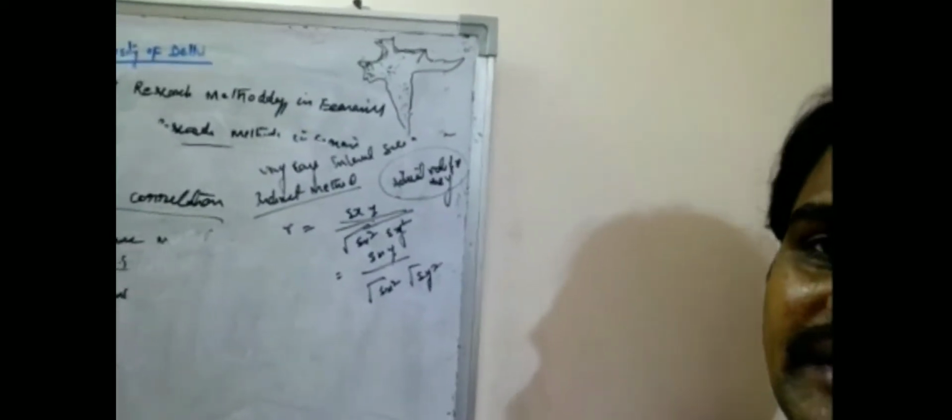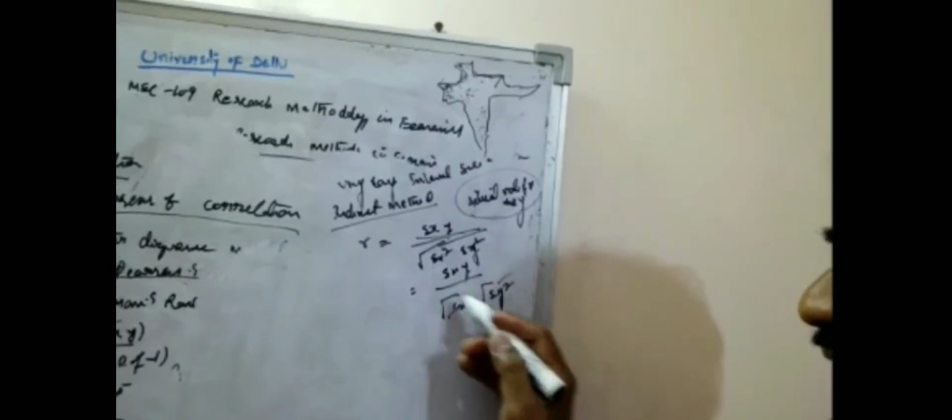So what is the indirect method? If you calculate the x on y value and the y on x value, in that case you can use this formula. After that, calculate the arithmetic mean of the x and y series. After that, calculate the standard deviation of the values. Then you can use this.